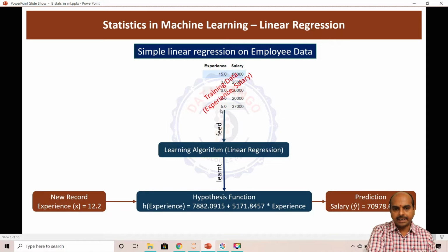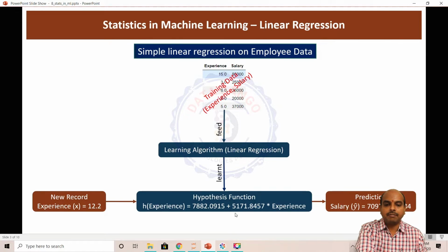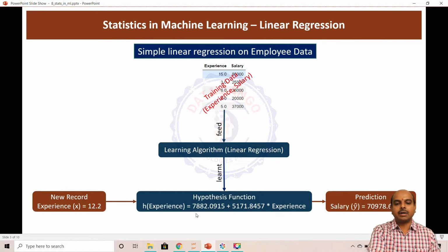When you pass the training data set, the algorithm tries to multiply the input variable, add some constant, and generate the output variable, the salary. Here it multiplied experience by 5171 and added around 7882, and that generated the salaries in the training set properly. Okay, so how did it find this? Let us try to understand that.